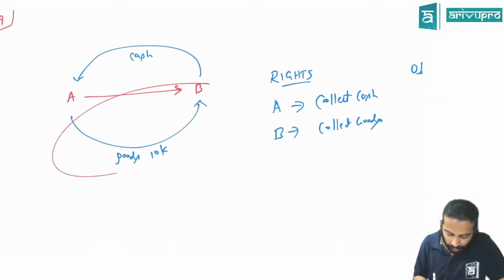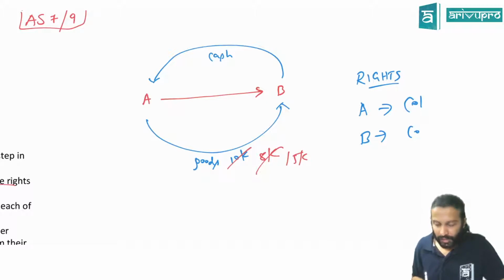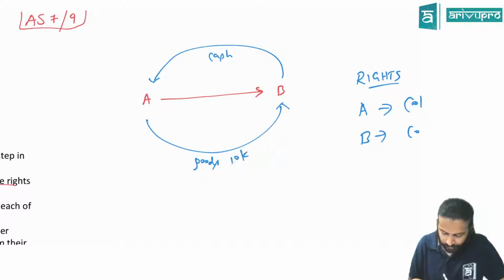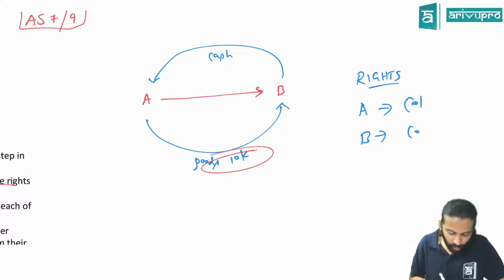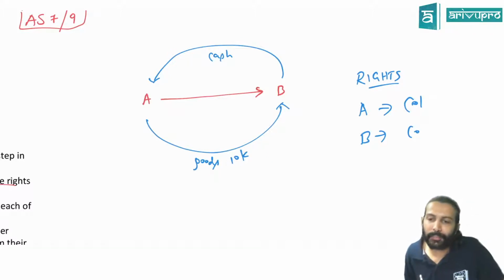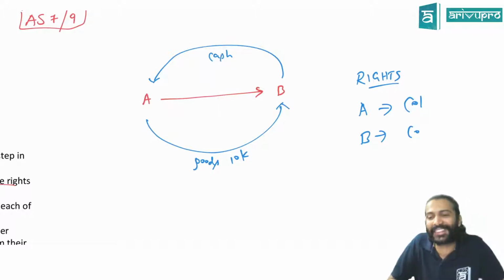Now here, check this contract, sir. Does this contract have commercial substance? Yes. A is doing what here? He's giving goods and he's getting cash. Will goods and cash have the same value, sir? No. The goods' value may be 10,000 today. Tomorrow it may become 8,000 or 15,000. That means because of this contract, A's cash flow is changing, can I say? Similarly, B is giving cash and getting goods. Is the cash flow from goods and the cash flow from cash the same or different, sir? They are different. That means this contract has a commercial substance.